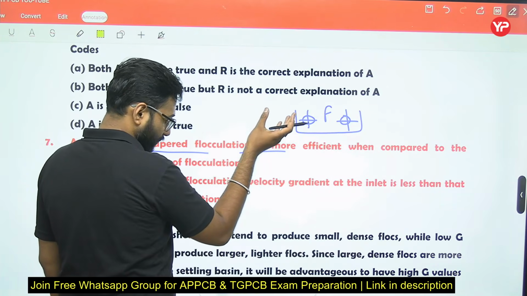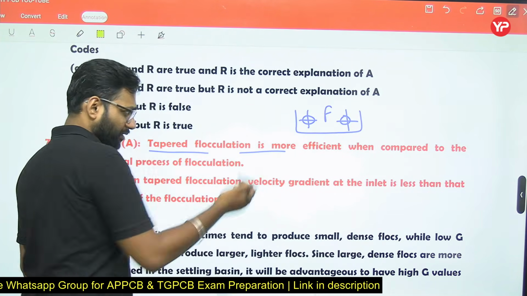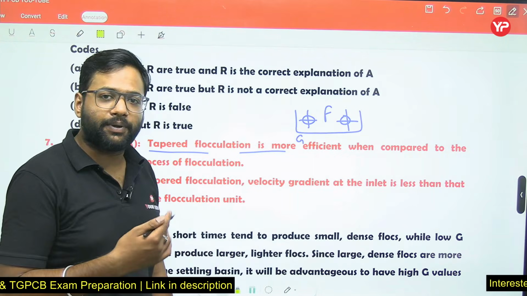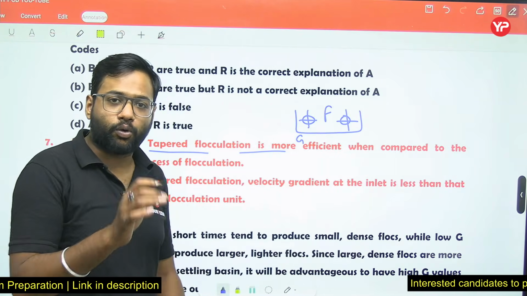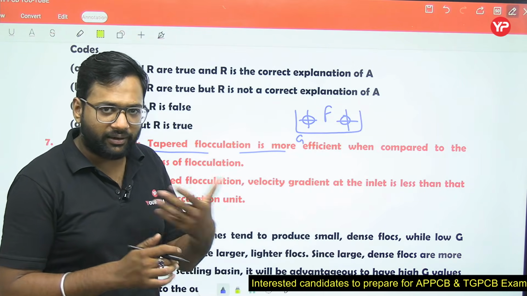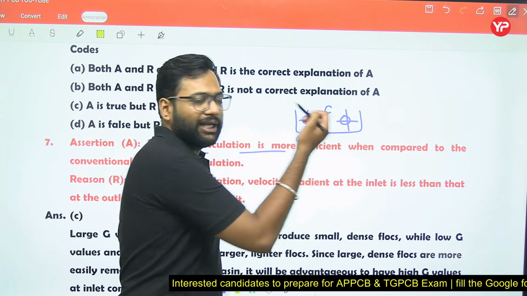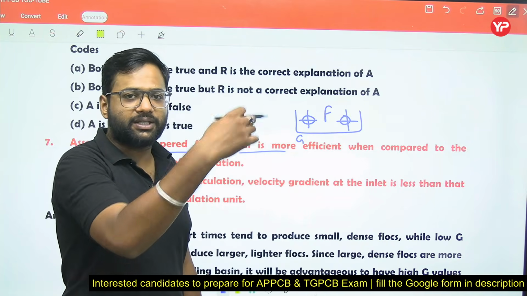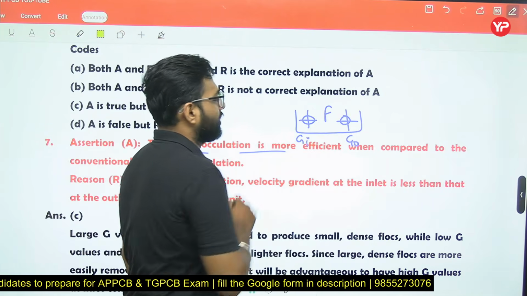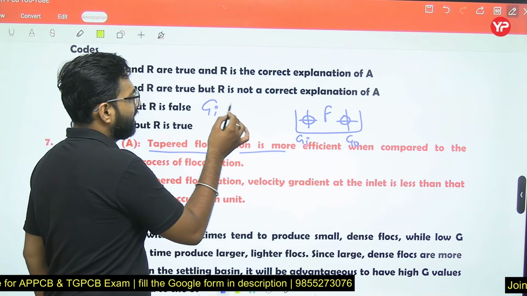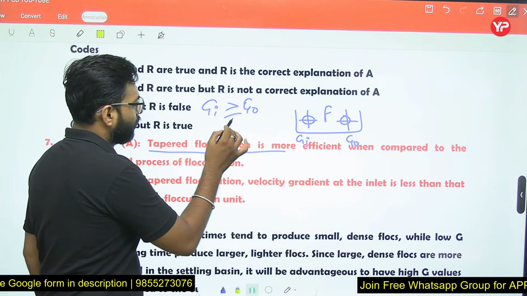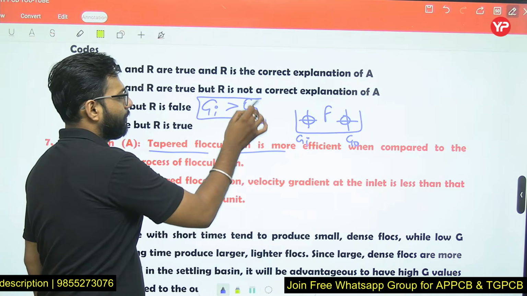The shafts which are kept at the entry point, the power or the G value we are keeping higher, the power supply to the shafts at the entry is higher. But as we move along the length of the tank, the power supplied to the shaft is reducing. So lesser power is required, and higher power is required at the entry point. So G inlet is greater than G outlet. This type of flocculation is named as tapered flocculation, right?